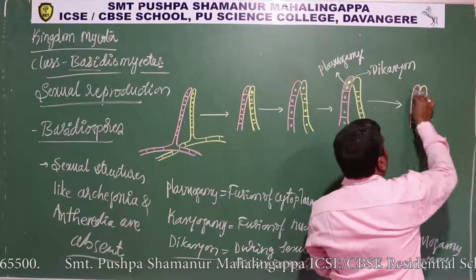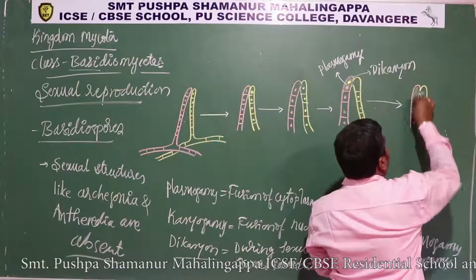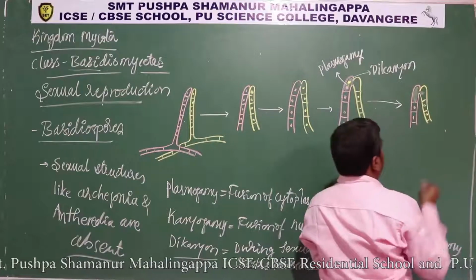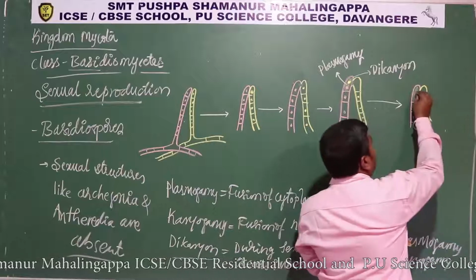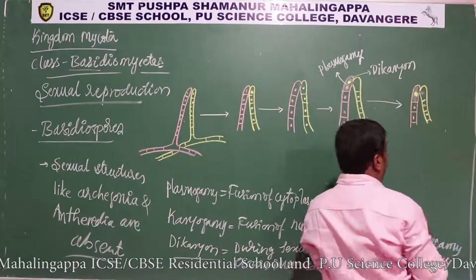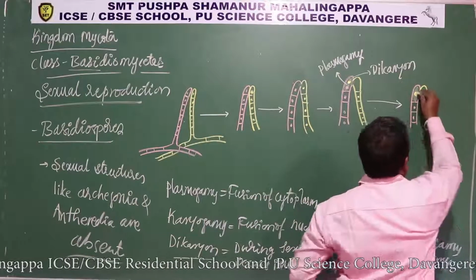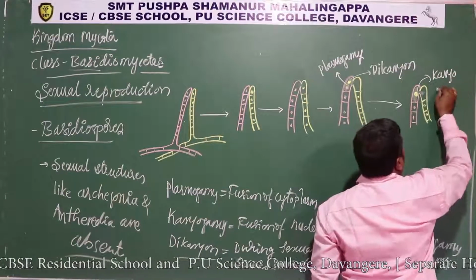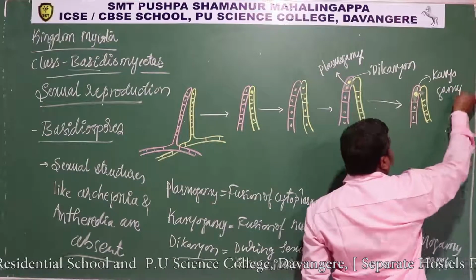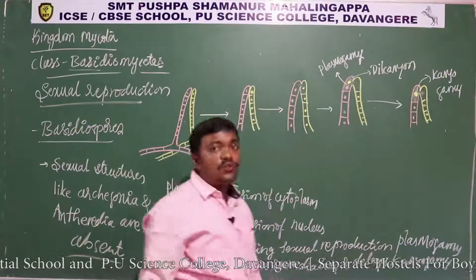Later karyogamy occurs. That means there will be a fusion of nuclei. So karyogamy means fusion of nucleus.